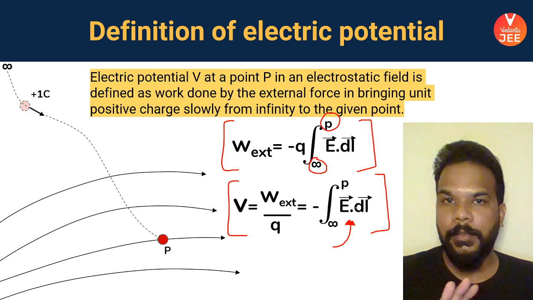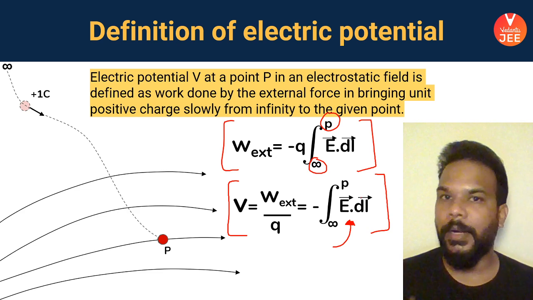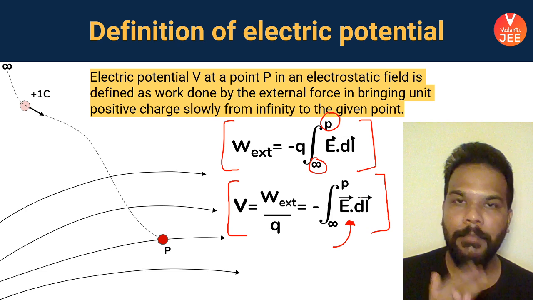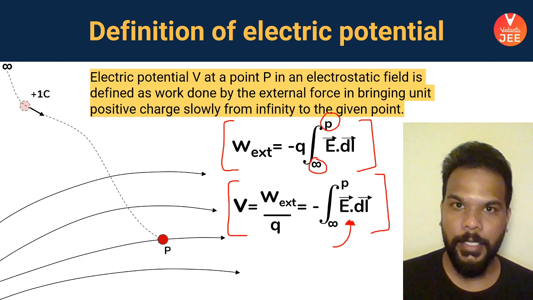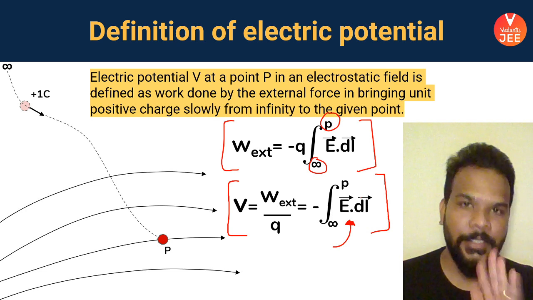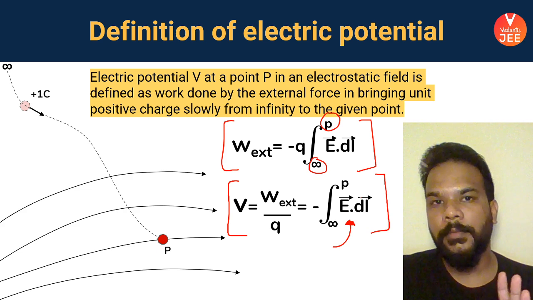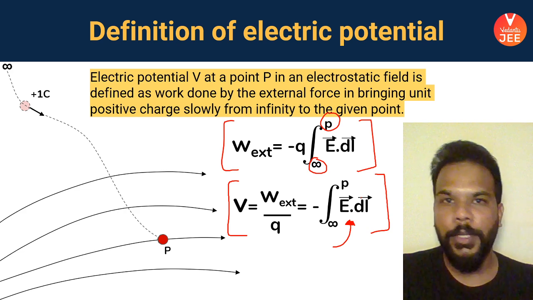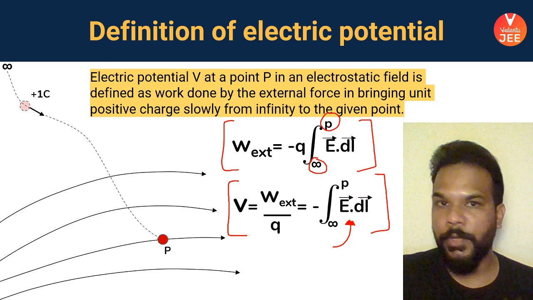Okay guys, in very simple words, electric potential, my dear friends, is nothing but work done. It means it's a scalar quantity. It is just like work done. It is just that work done in general is defined for any object to be taken from one point to another. Whatever is the work which is done by a force in making a body move from one point to another.